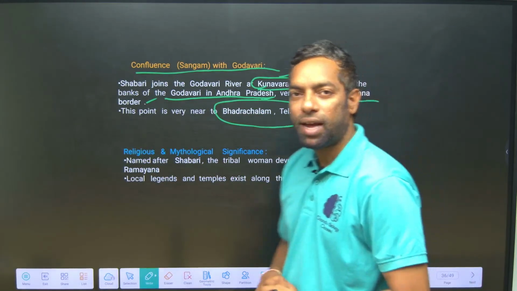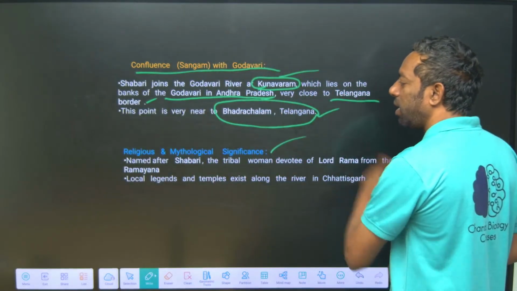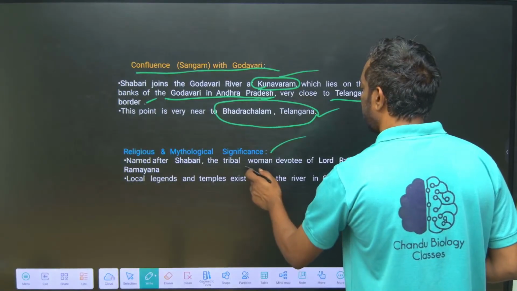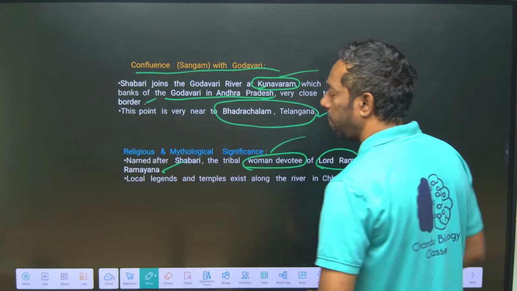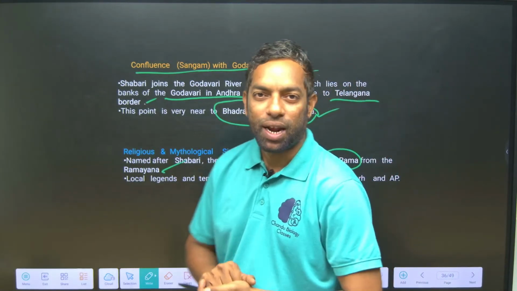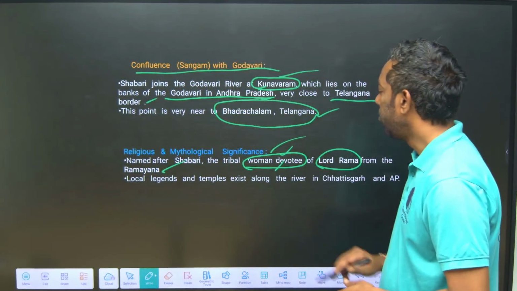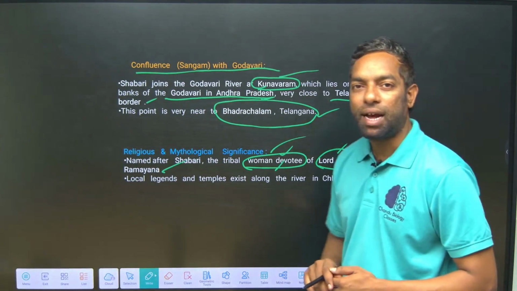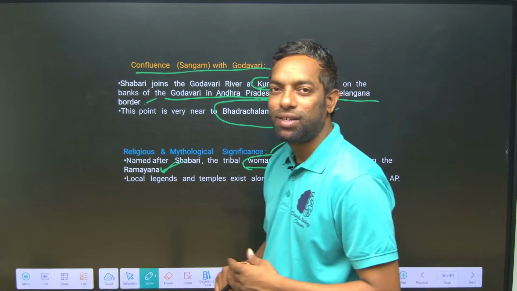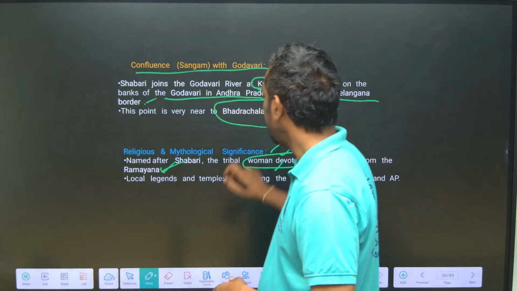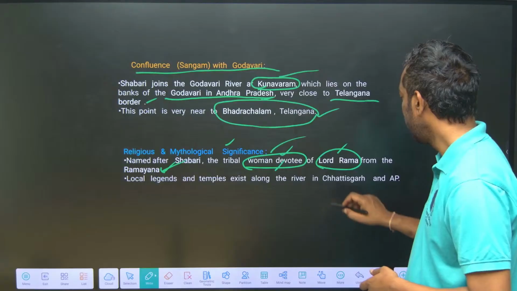That's why Shabari is also an important river. It is religious as well, relevant to the Ramayana, named after the woman devotee of Lord Rama. The Ramayana and the Mahabharata and the Puranas all have history connected with the Shabari river. This is most important, guys.